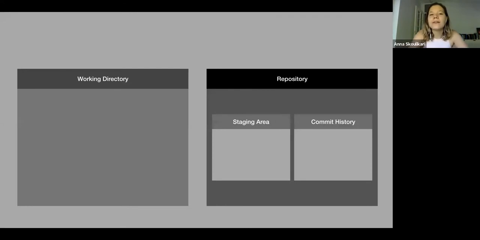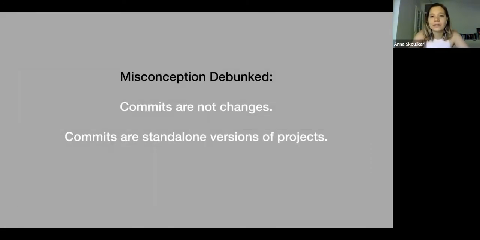And there's a very common misconception that commits represent changes in our project, but really they are standalone versions of our project. So commits don't store the changes from one version of our project to another. Commits are standalone versions of our project.